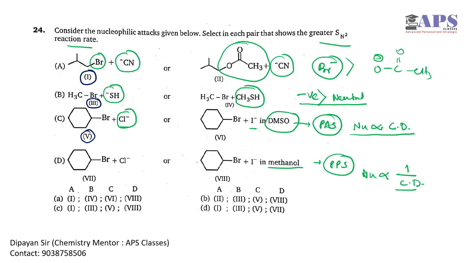So we can safely say that iodide will become more nucleophilic in case of option D in methanol. So in this case, the answer will be 8. Okay, so 1358 is going to be our correct answer.